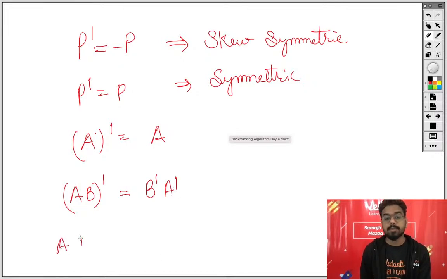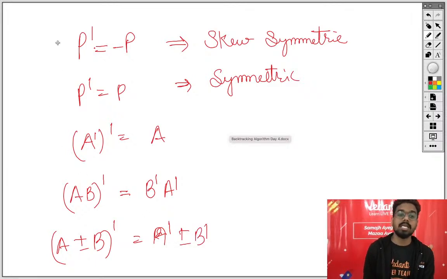But in addition and subtraction it doesn't matter at all. Your brackets will be open, okay? It will be A transpose plus or minus B transpose. ये सब हमने सीखा है.